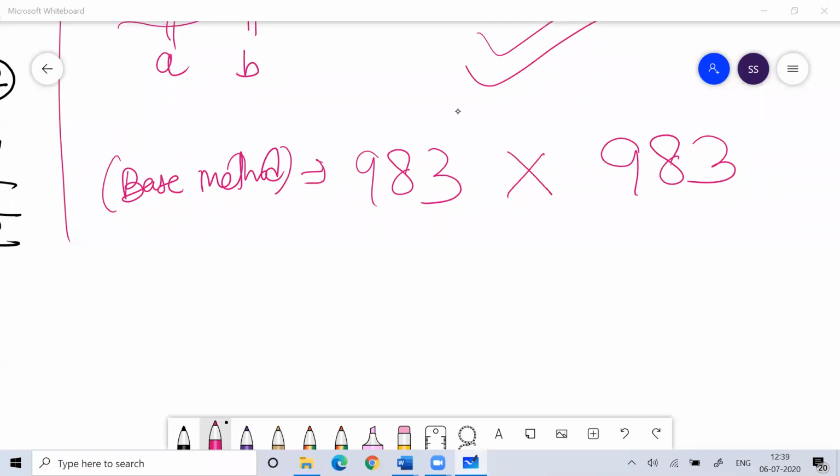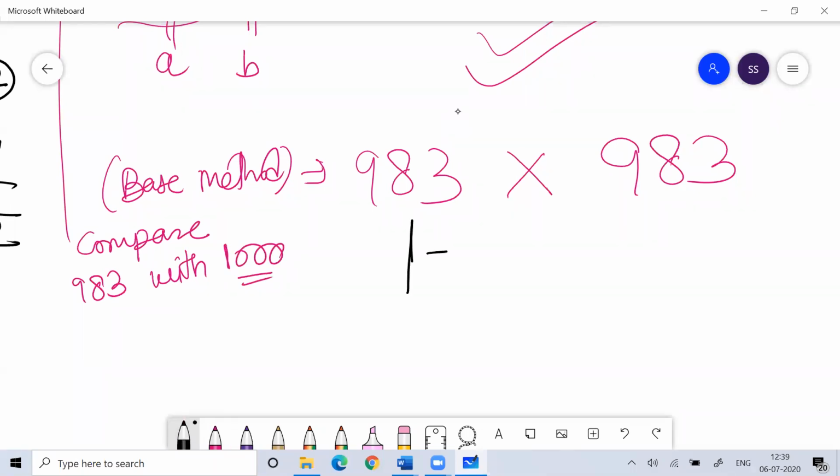So see, 983. Compare 983 with 1000, because 983 is close to 1000. How much is 983 less than 1000? 17. 983 is 17 less than 1000. Yes or no? Everyone, compare 983 in terms of 1000. So how much is 983 less than 1000?